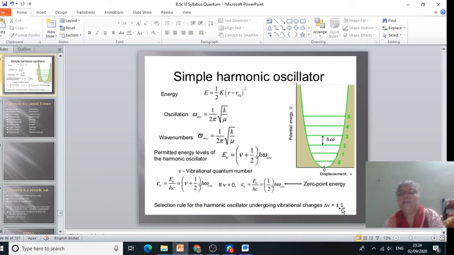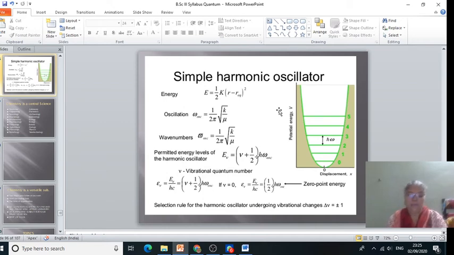Greater values of delta v, such as plus minus 2, plus minus 3, are forbidden, and if these transitions occur, they are called overtone transitions, and this perfect U-shaped graph gets violated, that means anharmonicity occurs.